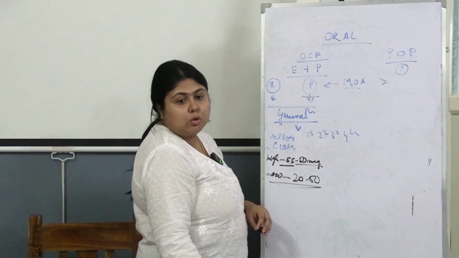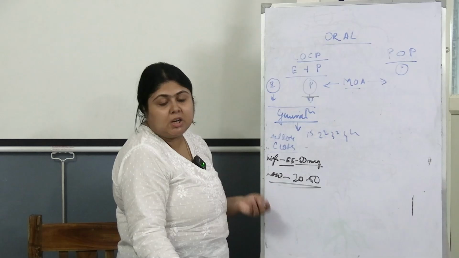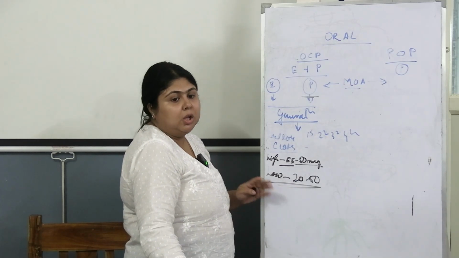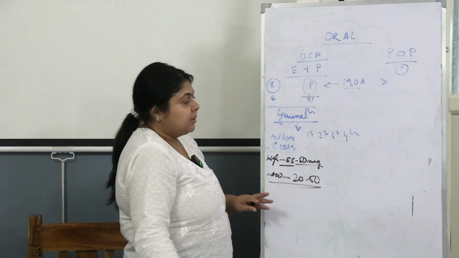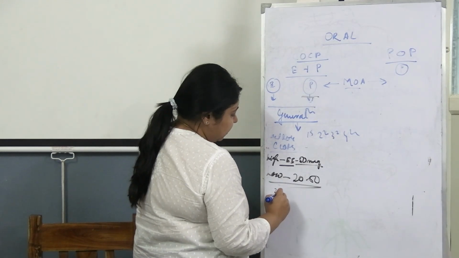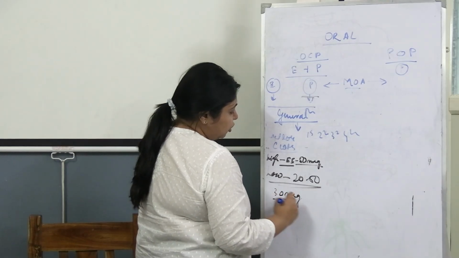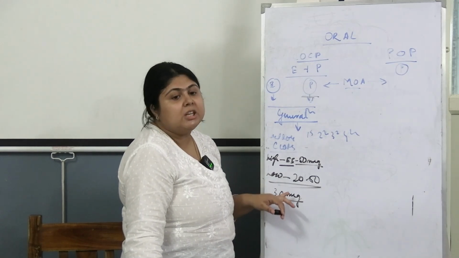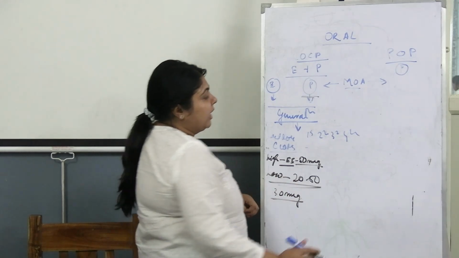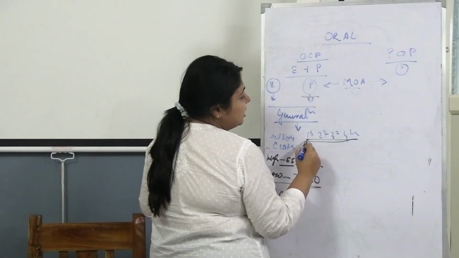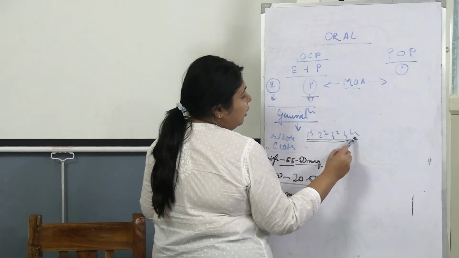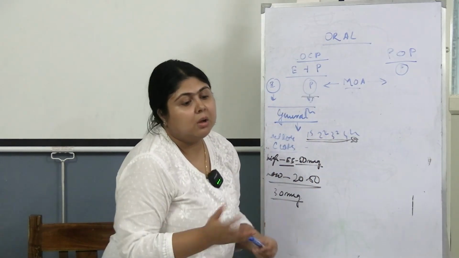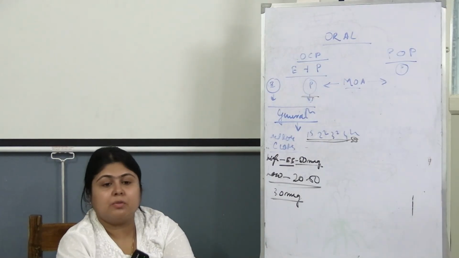20 to 50 is the low dose COCP because below 20 the contraceptive efficacy goes down. So less than 20 it is not effective as a contraceptive pill. So low dose is 20 micrograms. Most commonly used is 30. Almost all the contraceptive pills we are using for various purposes have 30 as the dose of ethinyl estradiol. And in case of first generation, second generation, third generation, what do you think? Which generation of progesterone will you use as the most preferred method of contraception? Fourth generation. Why fourth generation?